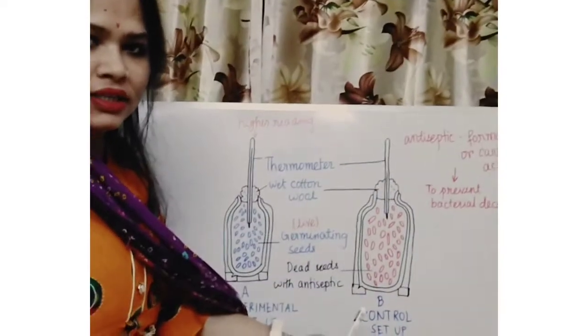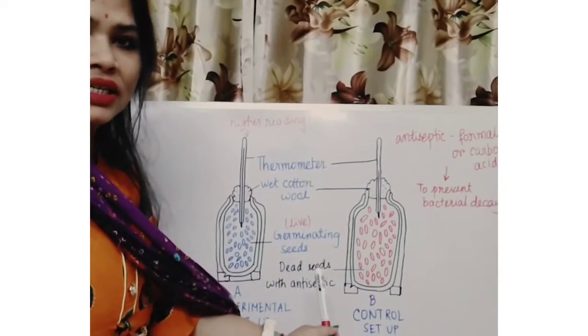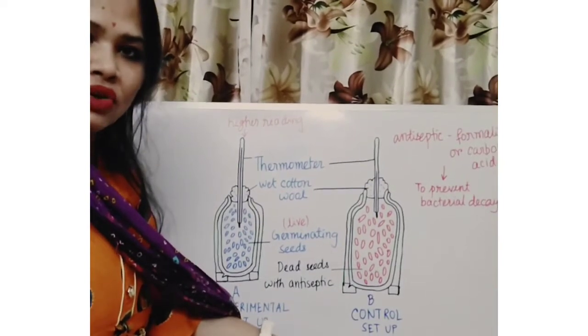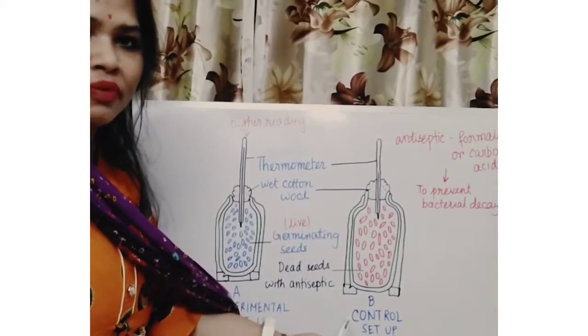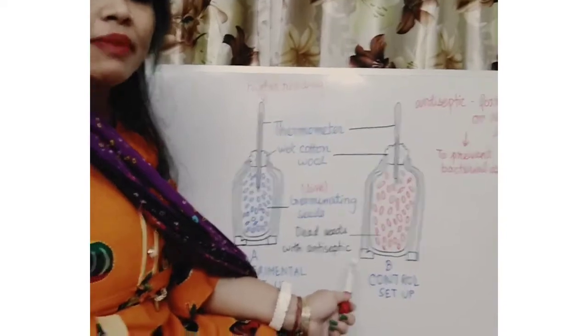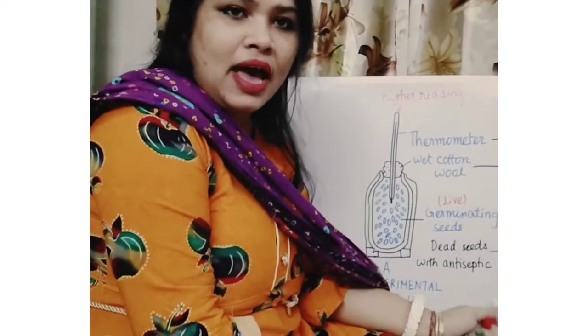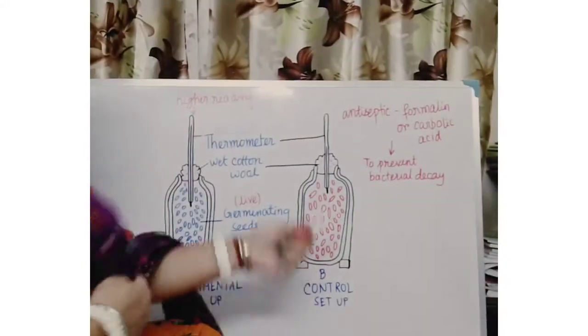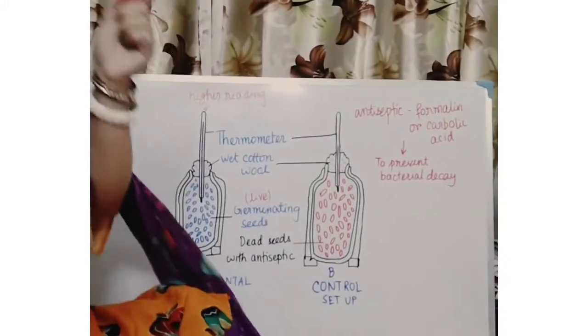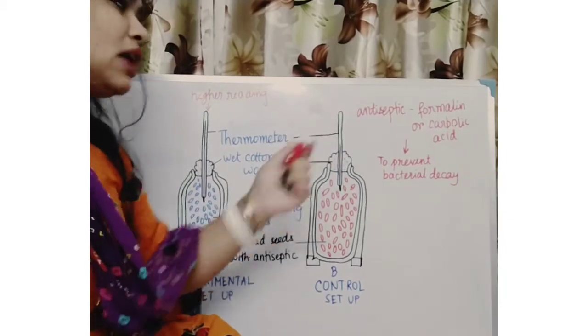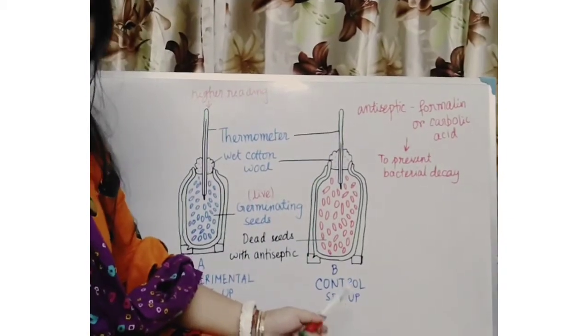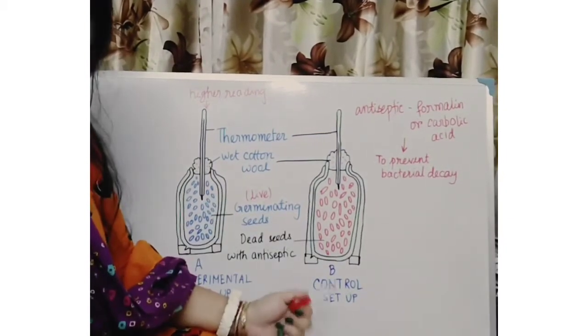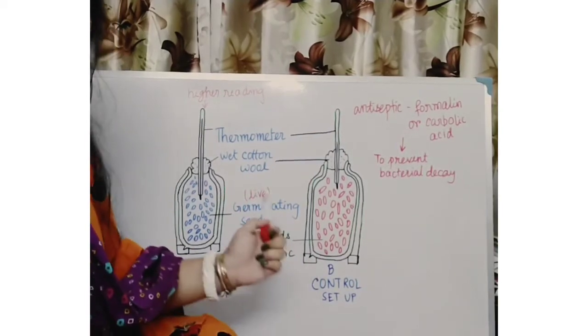How have we made it dead? By boiling it, and to prevent bacterial decay we have given some antiseptic also, so that there will be no growth of bacteria, because otherwise bacteria will respire and will give the same result. So we have given some antiseptic. What type of antiseptic has been used? Formalin or carbolic acid we have given. The rest is the same, same materials we have used.